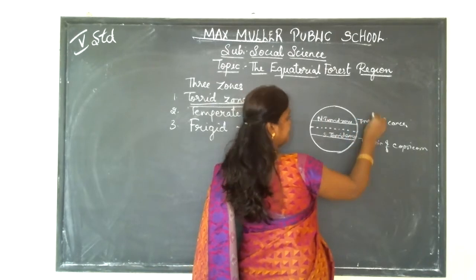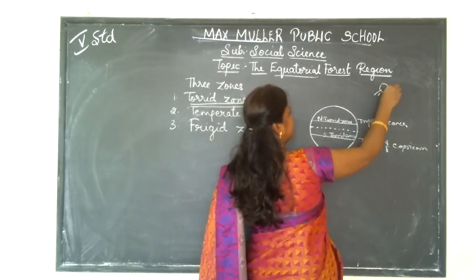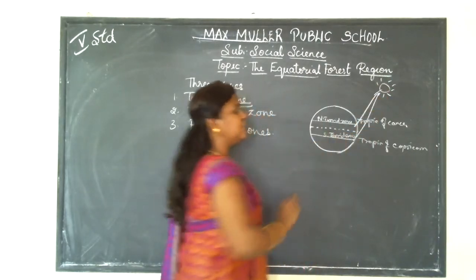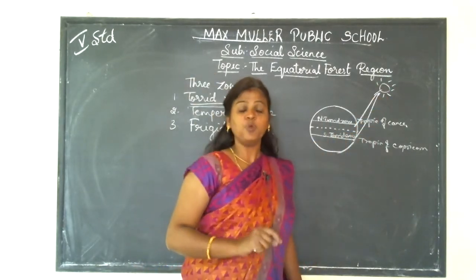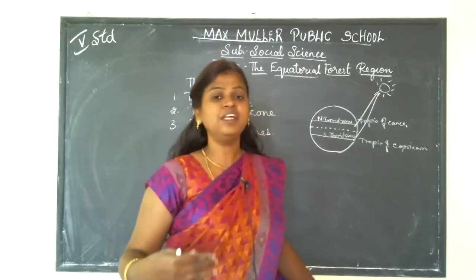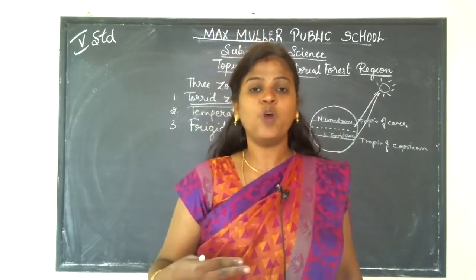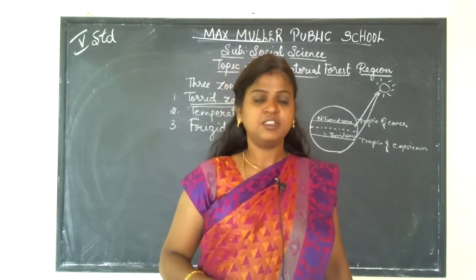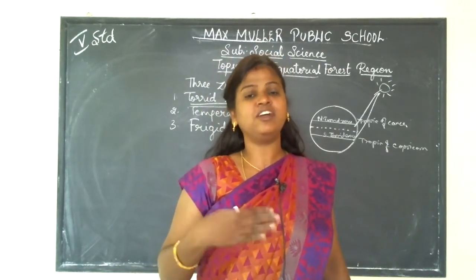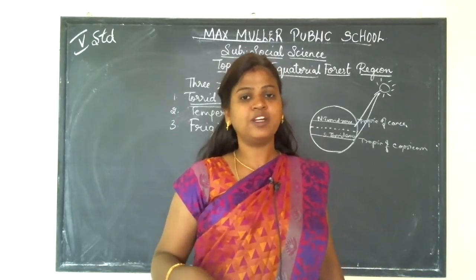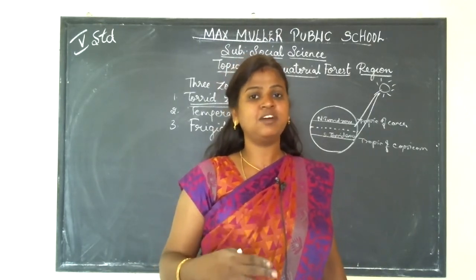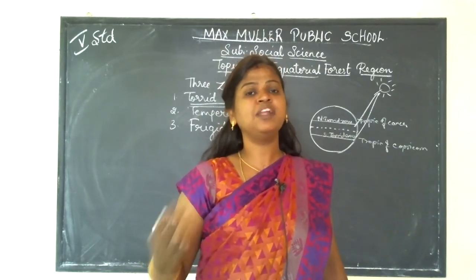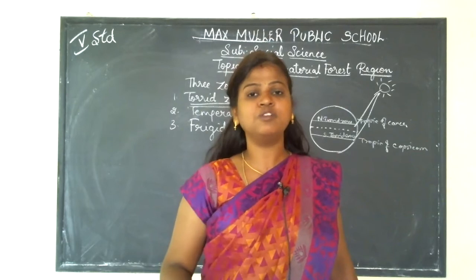So what happens here? The sun rays fall directly over the torrid zones. So when there are more sun rays, the region becomes very hot. Due to continuous heating of these regions and excess heat, clouds form and bring rain all throughout the year.